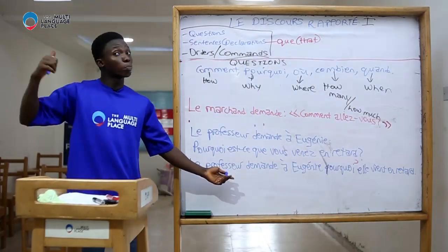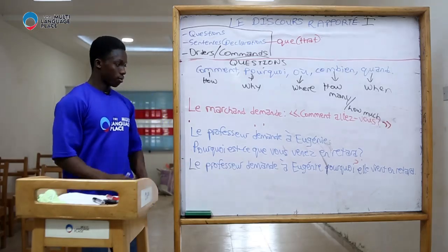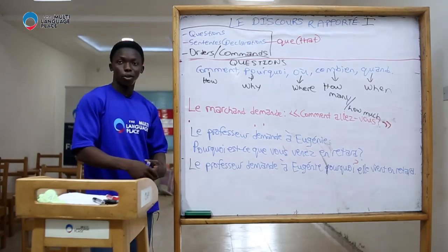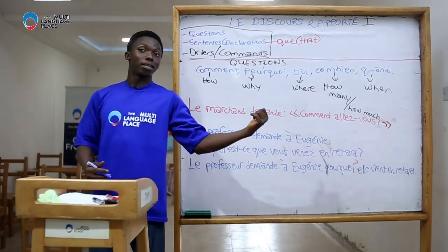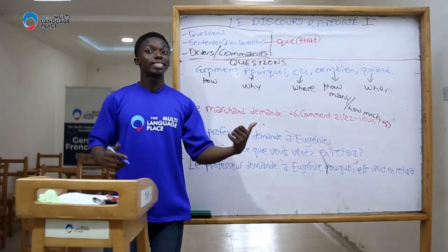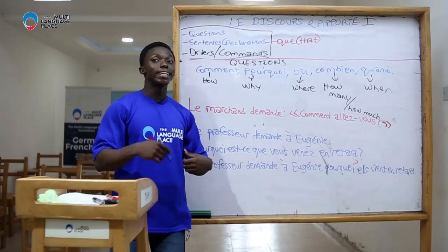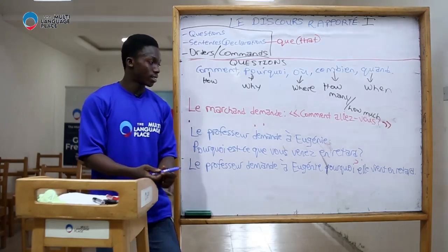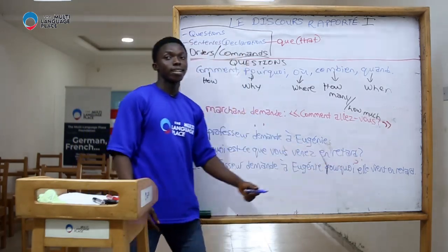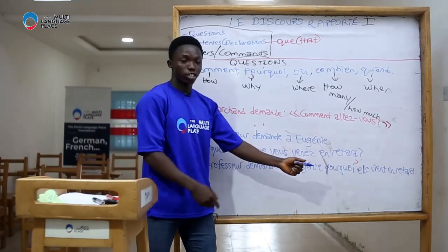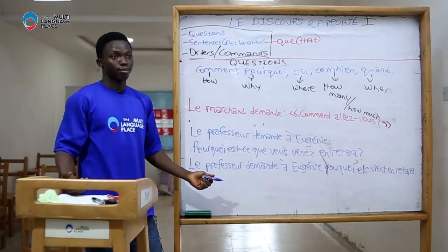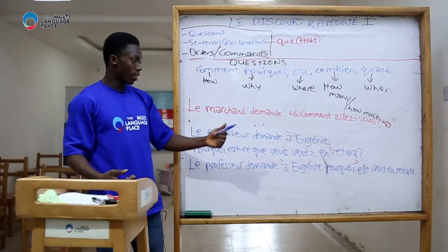This means it is a third person reporting. Imagine the teacher is asking Eugénie, why are you coming late? And let's say there's a third person that wants to report, saying the teacher is asking Eugénie why she comes late. Pourquoi elle means why she comes late. Le professeur demande à Eugénie pourquoi elle vient en retard.